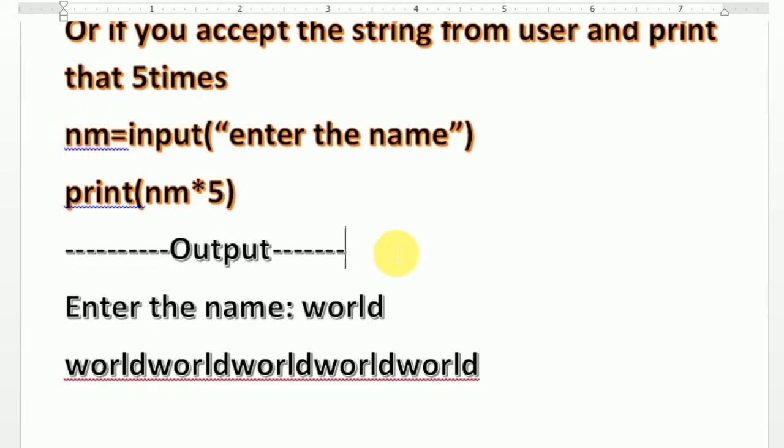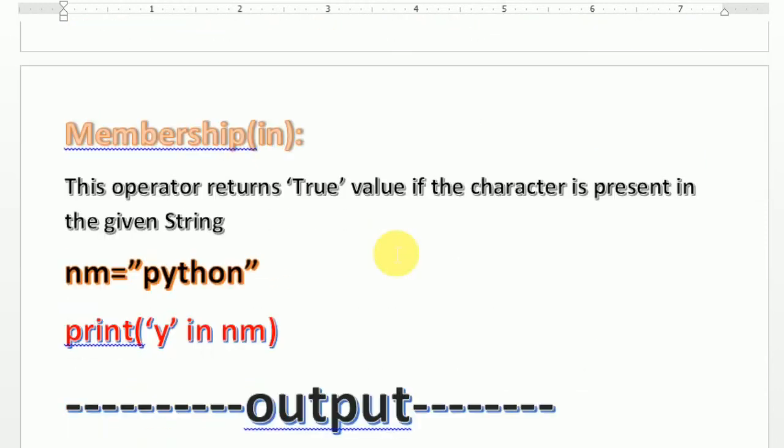Now let us move to the next part. Next is membership. In membership we are going to use in. What is the use of this in? This operator returns true when the value is present in the given string, meaning that particular character is present inside the string.